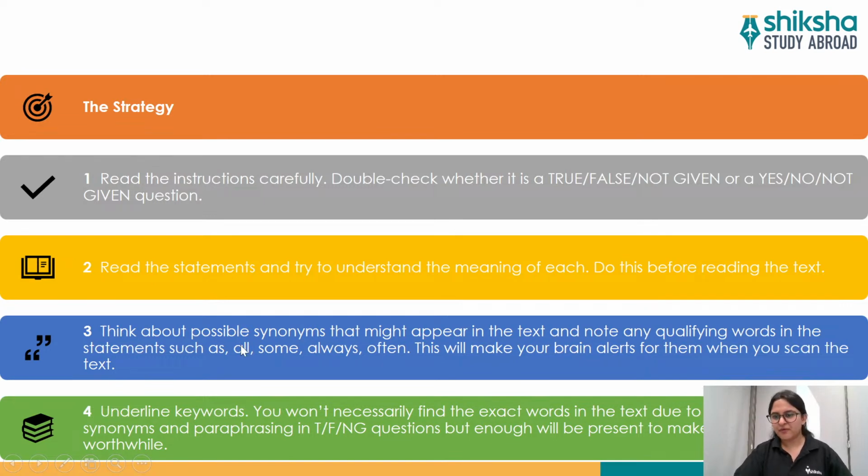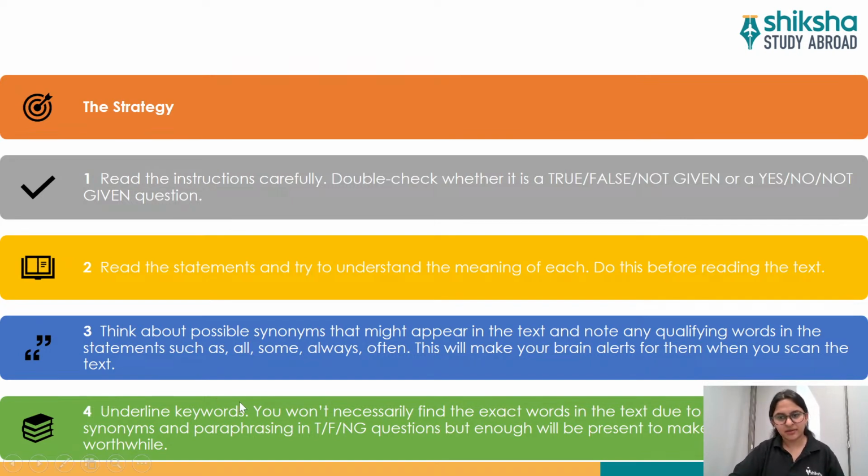Okay, so we have already talked about qualifying words, so I'm not repeating it here, but yes, you have to take care of your synonyms and paraphrasing, because when you are looking for the answers in the passage, especially in the IELTS reading exam, those won't match with the words in the question. That means the language will be paraphrased, so you'll have to note down the synonyms very carefully.